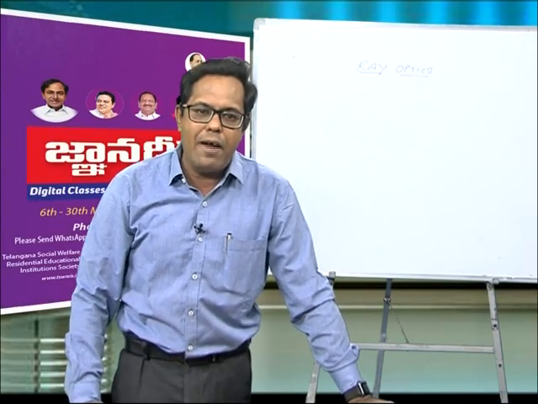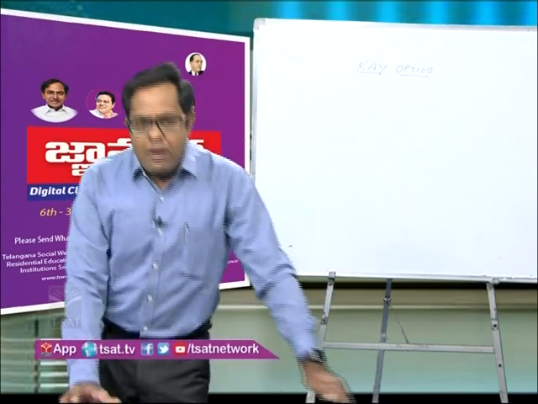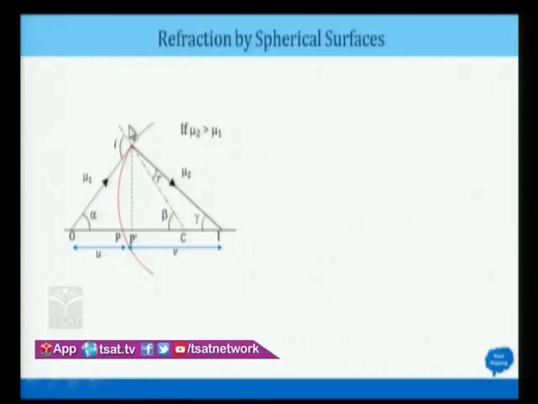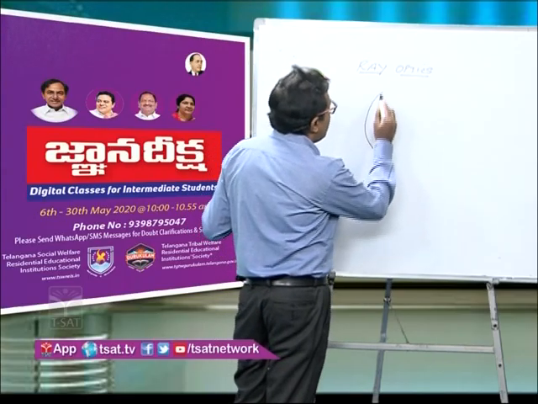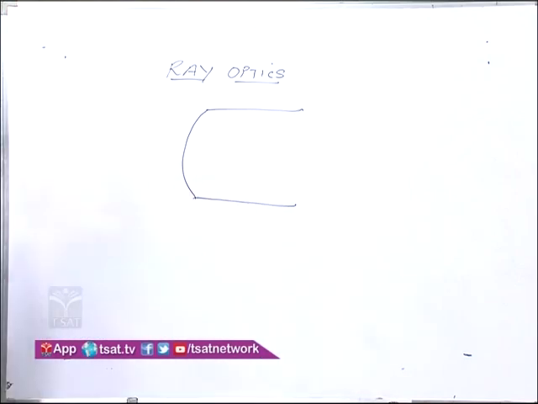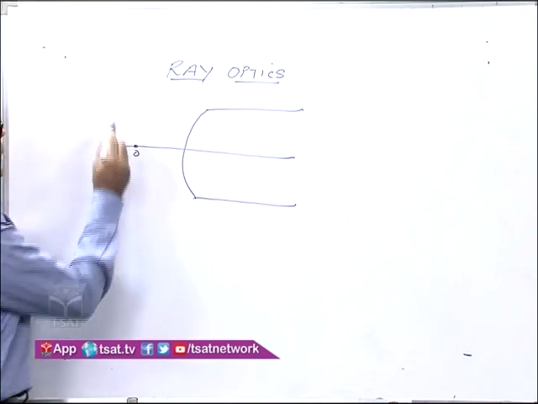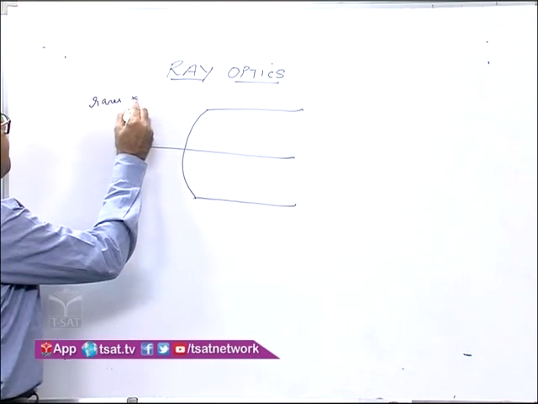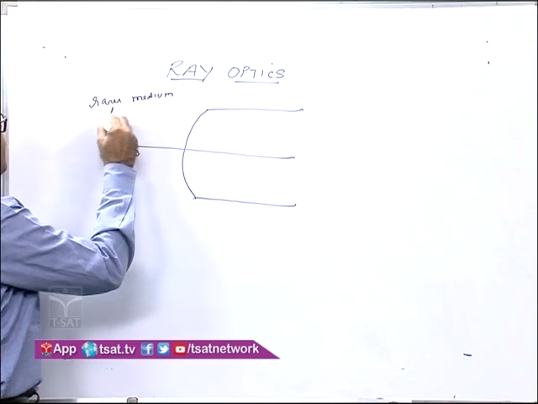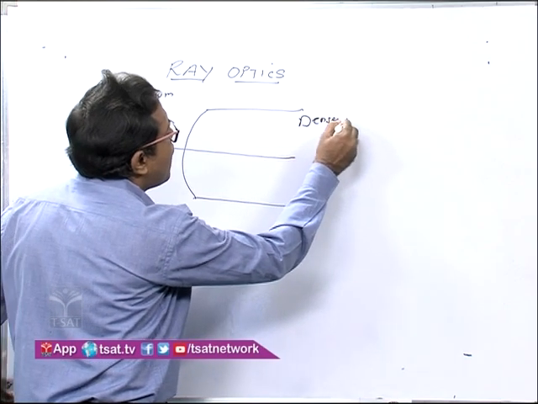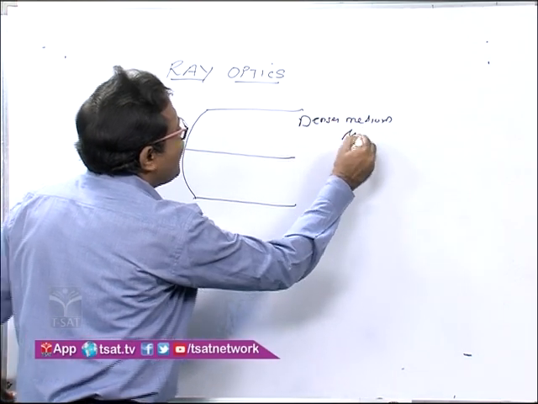That is this part, refraction by the spherical surface. You all know about refraction at a spherical surface. I won't be deriving it, as I keep telling you; I am telling you the concept now. Let us consider we have a refracting surface, and a point object is placed here. This is a rarer medium having refractive index mu1, and this is a denser medium having refractive index mu2.